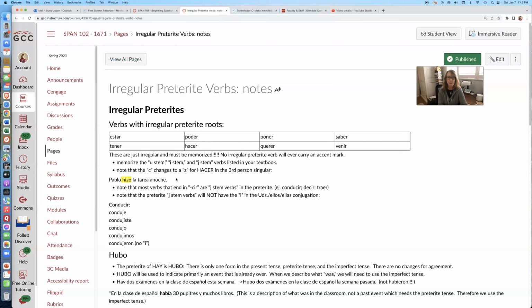Note that most verbs that end in CIR are J-stem verbs in the preterite. And note that in the preterite, these J-stem verbs will not have the I in the ustedes, ellos, and ellas conjugation.